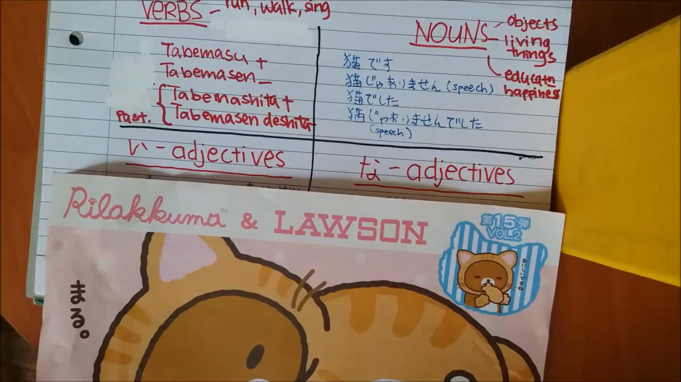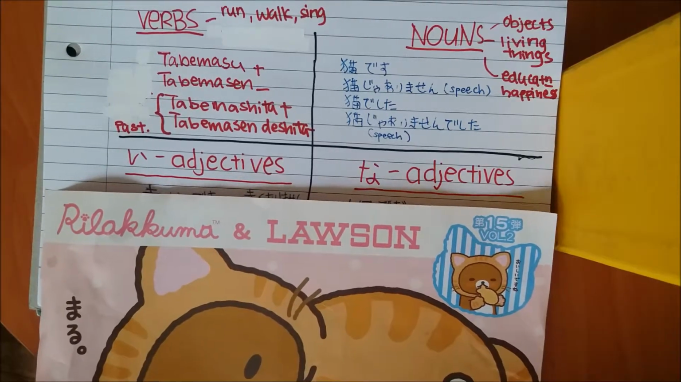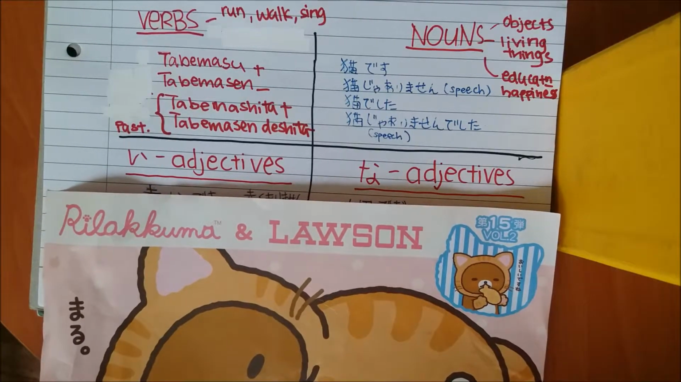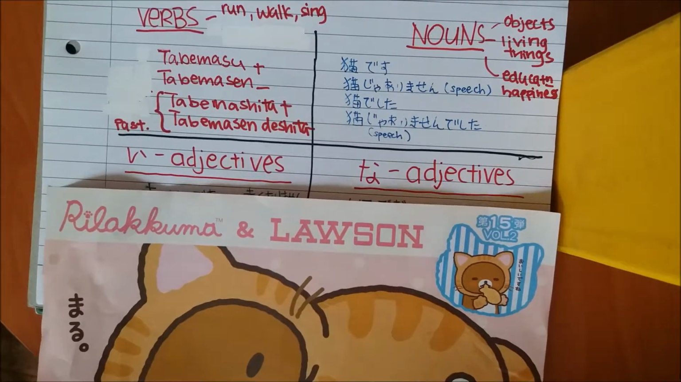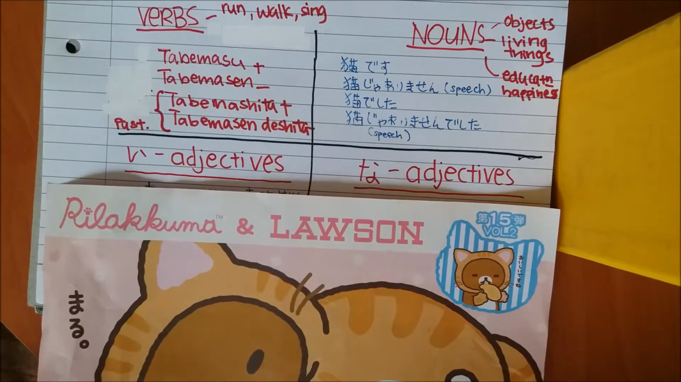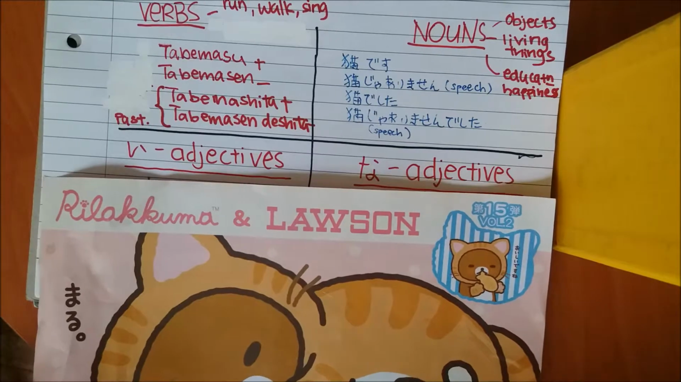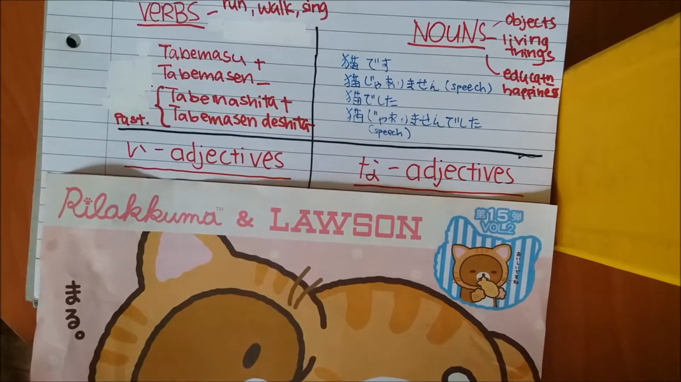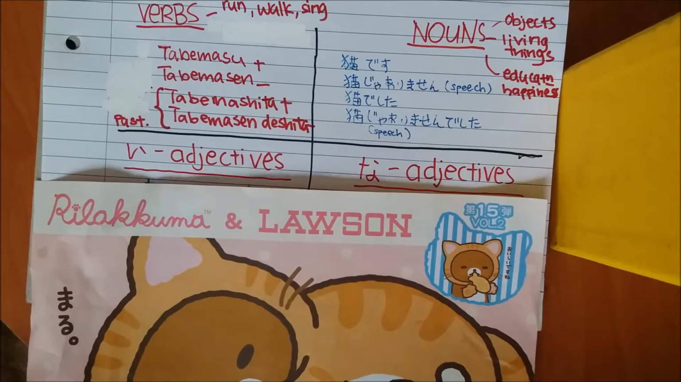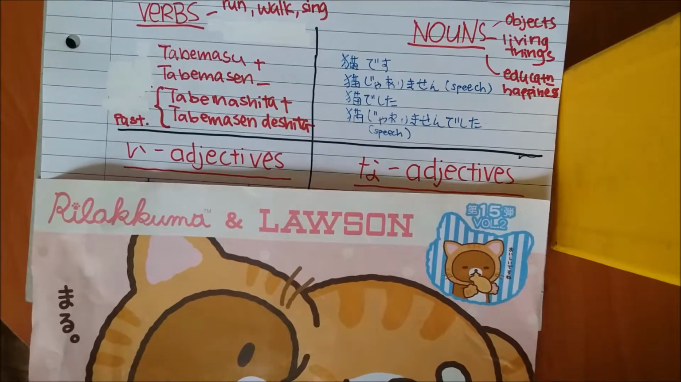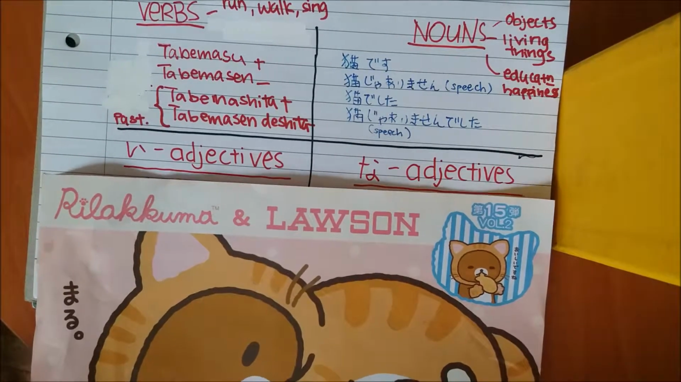Okay, so we also have I-adjectives and Na-adjectives. So adjectives describe nouns. For example, a green pen, a shiny apple. In a green pen, green describes the noun, so green is an adjective. In a shiny apple, shiny describes the apple, so it is an adjective. Or the pen is green, the apple is shiny.